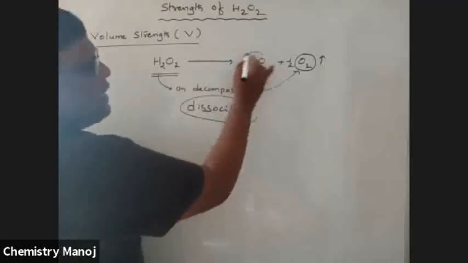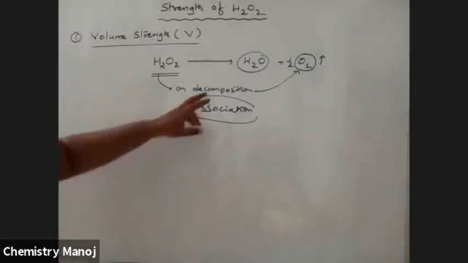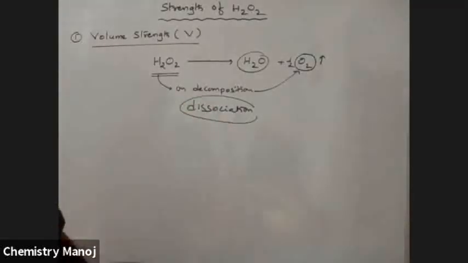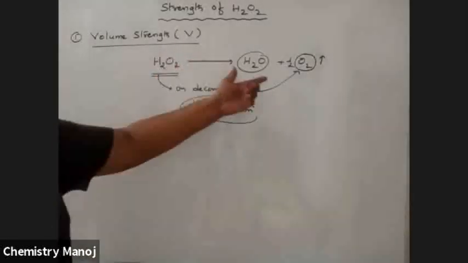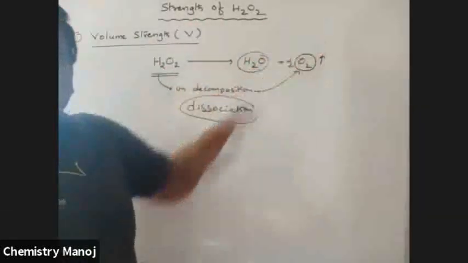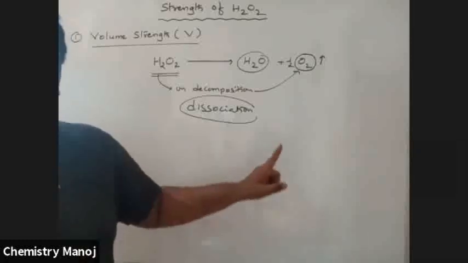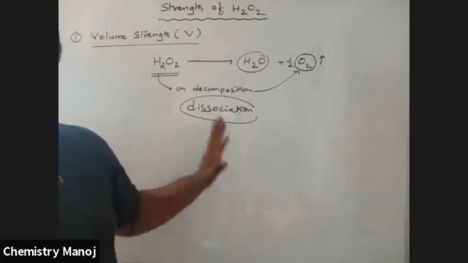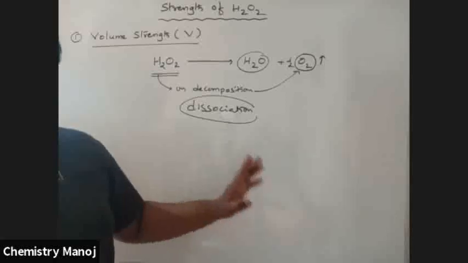H2O2 is dissociated as H2O and O2. So H2O2 liberates O2 gas on decomposition.